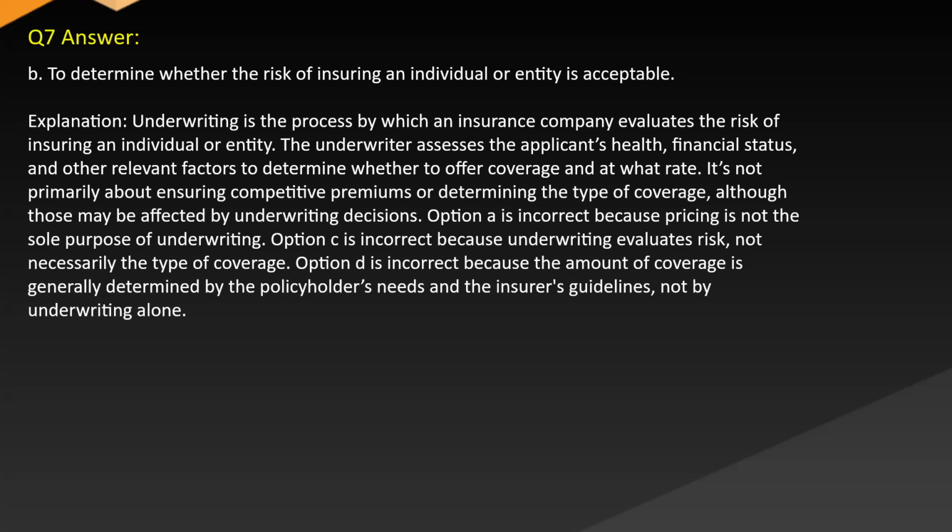Explanation: Underwriting is the process by which an insurance company evaluates the risk of insuring an individual or entity. The underwriter assesses the applicant's health, financial status, and other relevant factors to determine whether to offer coverage and at what rate. It's not primarily about ensuring competitive premiums or determining the type of coverage, although those may be affected by underwriting decisions. Option A is incorrect because pricing is not the sole purpose of underwriting. Option C is incorrect because underwriting evaluates risk, not necessarily the type of coverage. Option D is incorrect because the amount of coverage is generally determined by the policyholder's needs and the insurer's guidelines, not by underwriting alone.